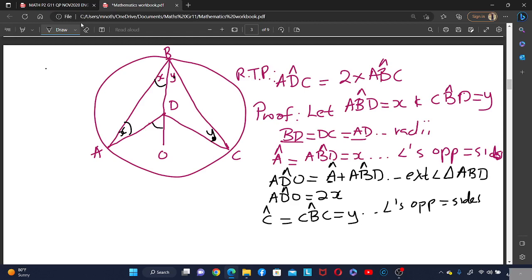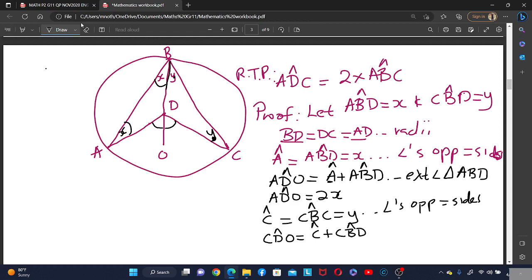So then we can now say that angle CDO, the angle that is outside this triangle, is equal to angle C plus angle CBD.